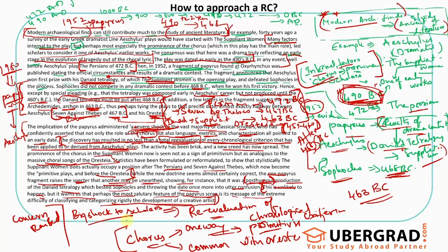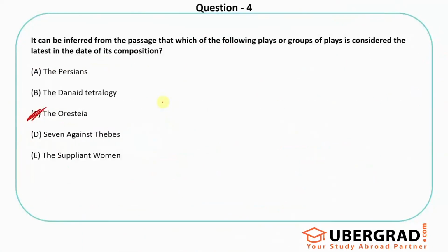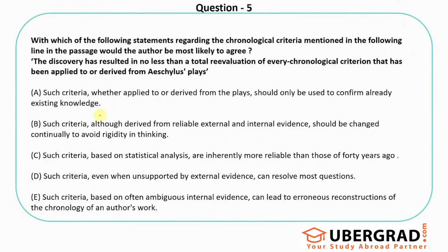So they said that they've started to re-evaluate things, every chronological criterion that has been applied to or derived. So they had a big shock. They've decided to re-evaluate it, right? For example, they've given this example of the chorus thing and all, right? So they have looked at the criteria that they've used, like prominence of chorus was now linked to Oresteia rather than the primitivism, etc. So that's basically what this line is talking about. So based on this interpretation, let's see which of the following statements the author would agree with.